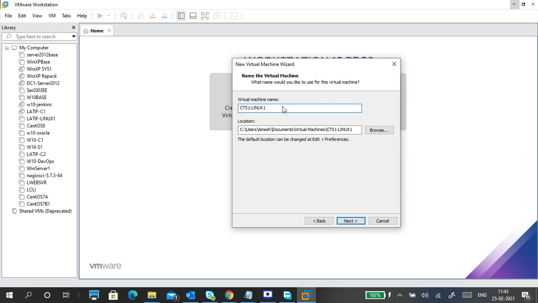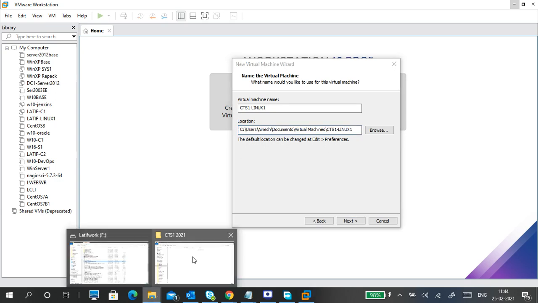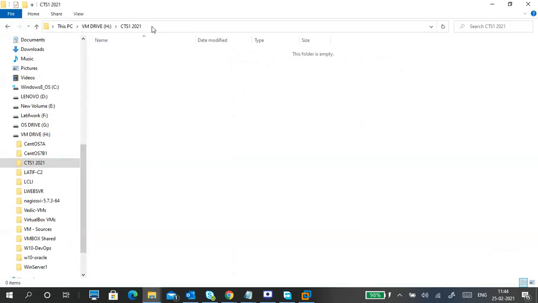Okay, so I'm putting this name. Why? Because we will understand this machine is created for this particular lab purpose. Okay, see the default location is showing. See, Users, Inish, Documents, Virtual Machine, like that. If I click next, the virtual machine is going to be created in this location only. So I want to change the location, because I want to create the virtual machine in this folder on the H drive. So I'm going to copy this folder.